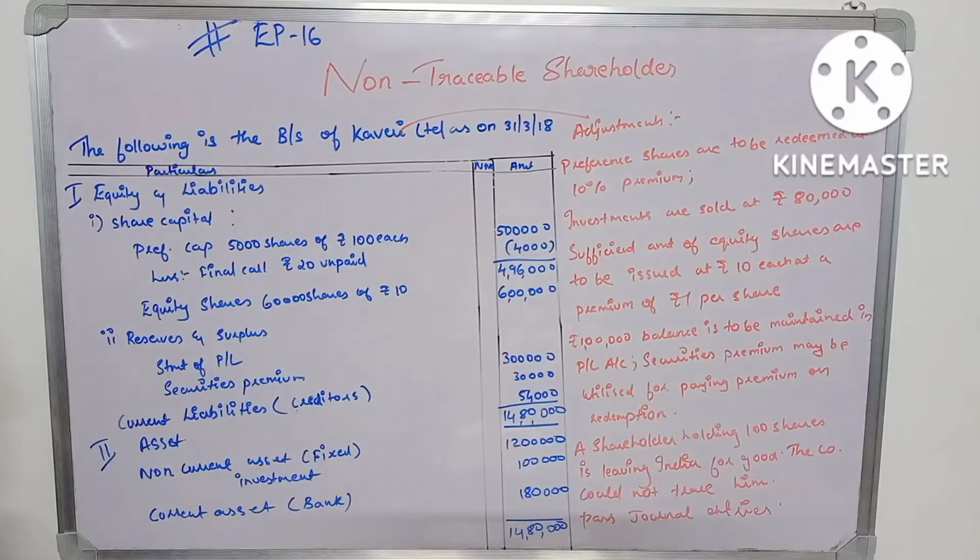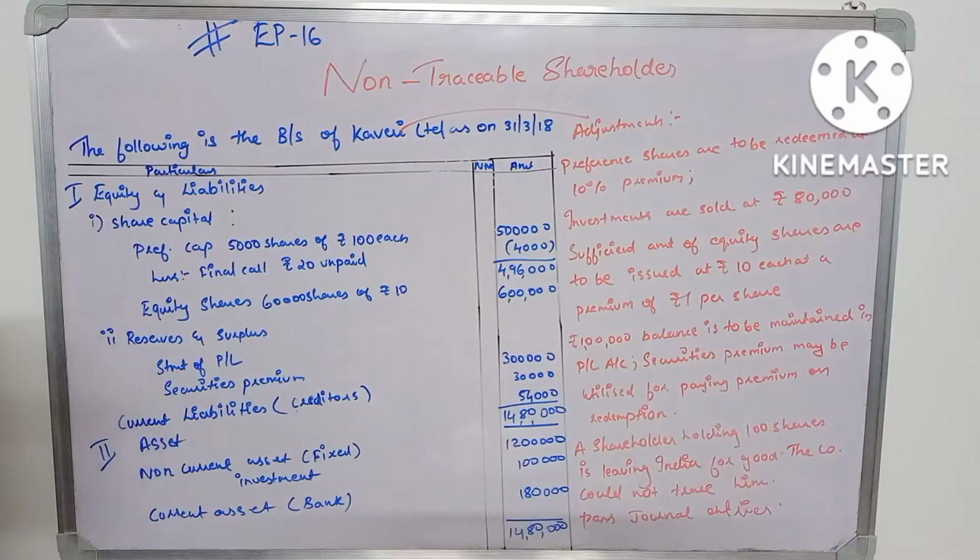So this is the question. The following is the balance sheet of Kaveri Limited as on 31/3/2018. Equity and liabilities: share capital, preference share capital, 5,000 shares of rupees 100 each, rupees 5 lakh, less final call rupees 20 unpaid, which will give you 4,000 rupees. Equity shares, 60,000 shares of rupees 10 each, 6 lakh. Reserves and surplus, statement of profit and loss, 3 lakh.